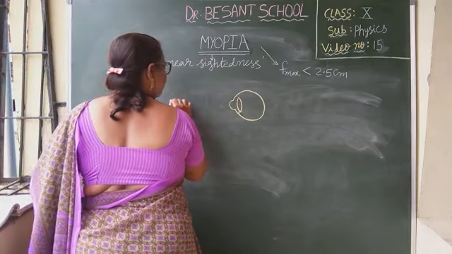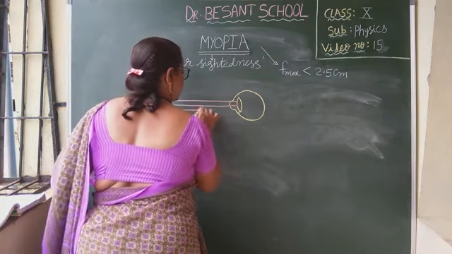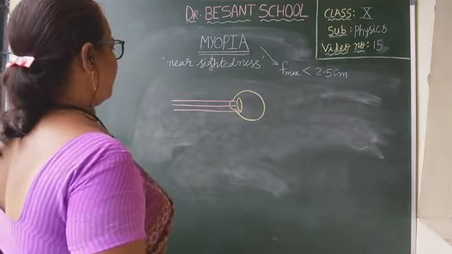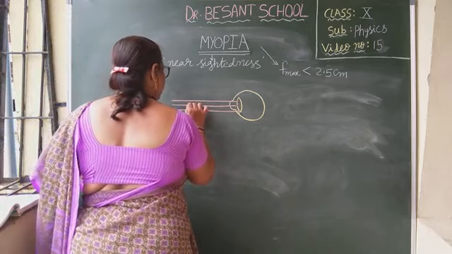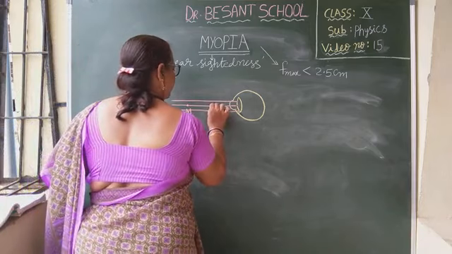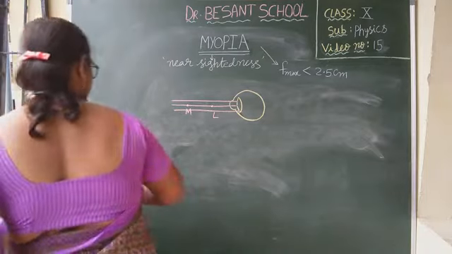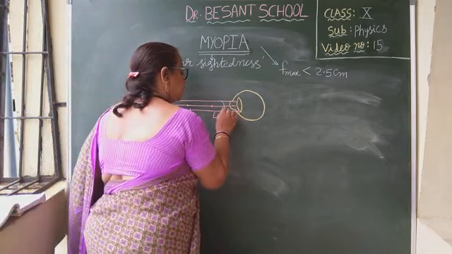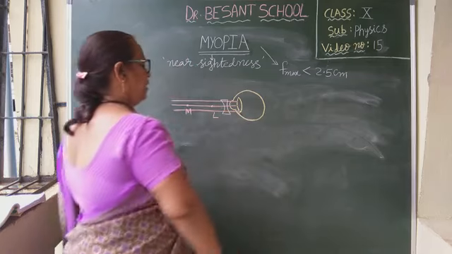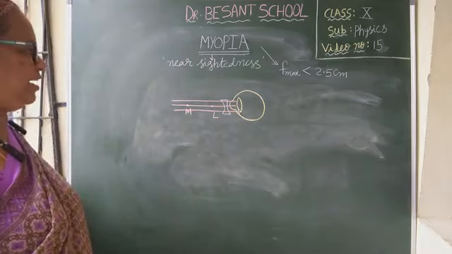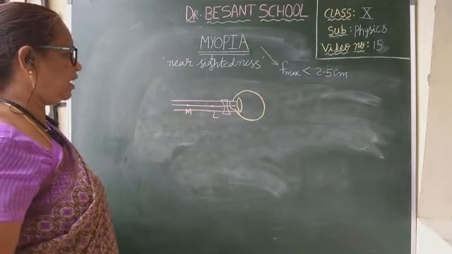Then how will all the rays be? All the rays are parallel when the object is at infinity. And here we represent two points. What are the two points? M, far point, and L, least distance of distinct vision. For the correction, we are using a concave lens for the eye defect. What is that defect? Myopia. For correction of myopia, we are using concave lens.